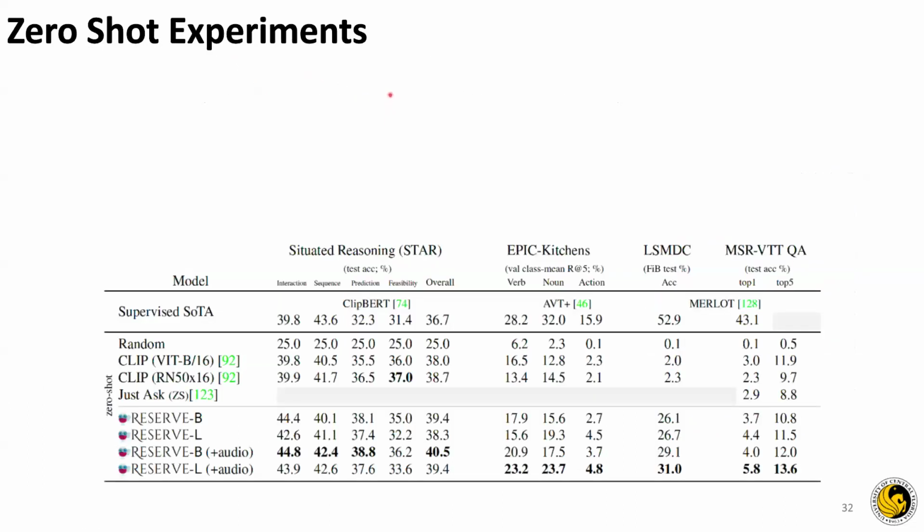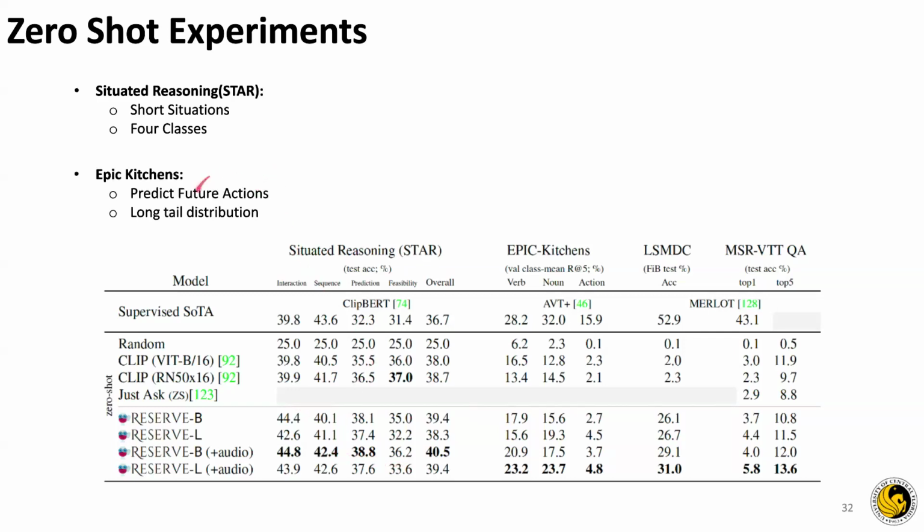And then another thing that the authors did was they performed a zero-shot experiment on this to understand the zero-shot capabilities of this model. They proposed 4 data sets for this. One is the situated reasoning data set. This is short situations of videos. The model is provided with a question and 4 choices. But one of the things is they're not provided with an answer. So the authors use a template-based method to generate answers and then evaluate the model. So as you can see, in all these cases, if they train it with audio, they do better in case of Star.